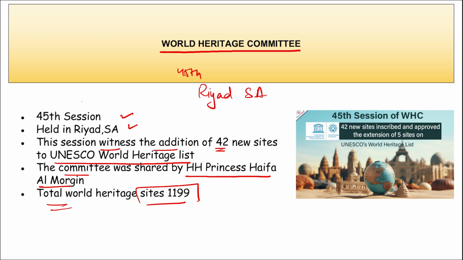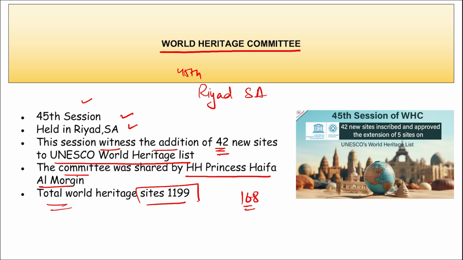Correct? So these are some of the important key points that you need to remember: the location, which edition of it was held, and how many new sites were added during this committee. It was 42, and a total of 1199 sites are there across 168 countries. Correct? Important, take a note of it.